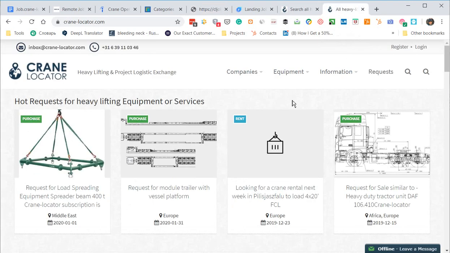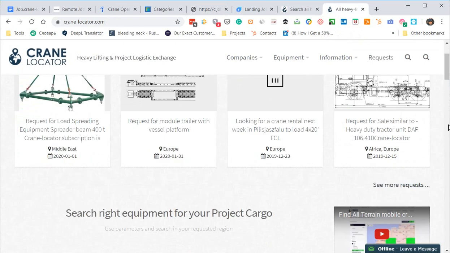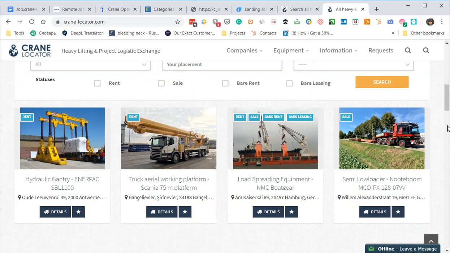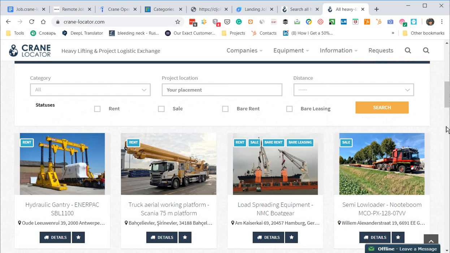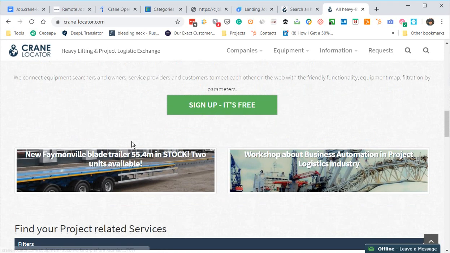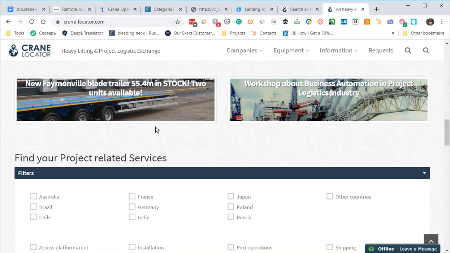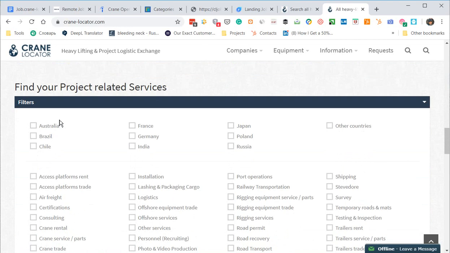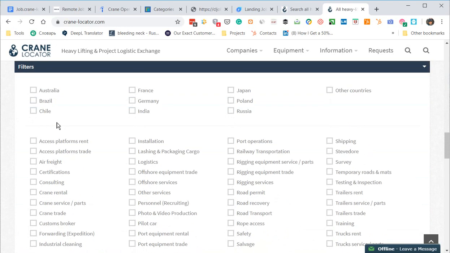Sorry, I forgot to explain a little bit about our idea. We will implement some part of a new project into an existing project. What we have on our crane locator is just a tape of different kinds of blocks. Here we can see an equipment block, a block of banners, a block of search company by parameters.